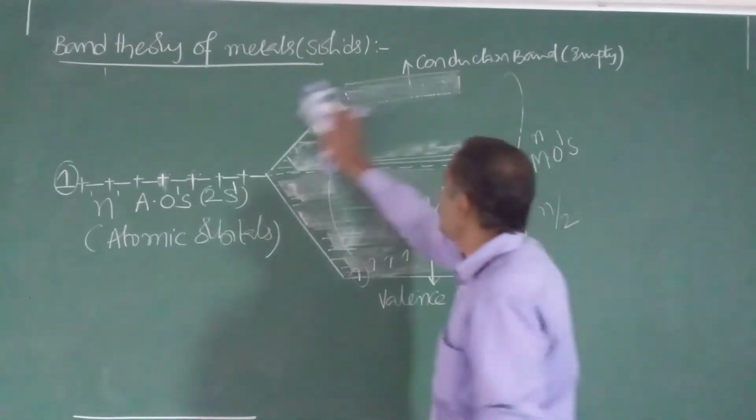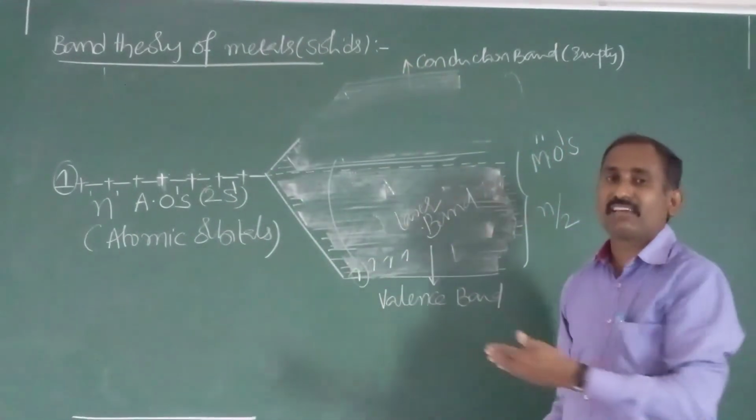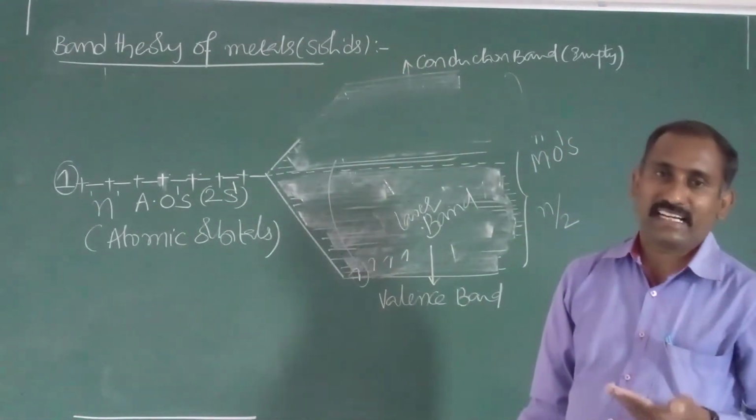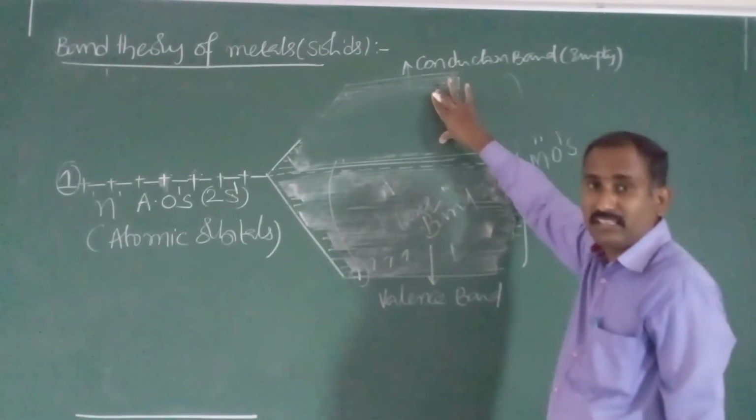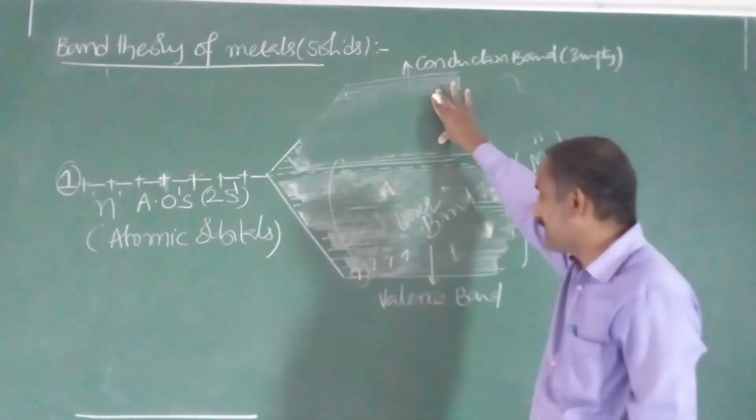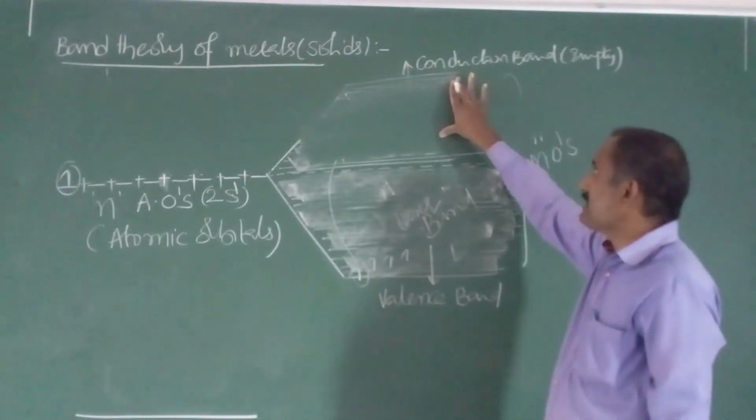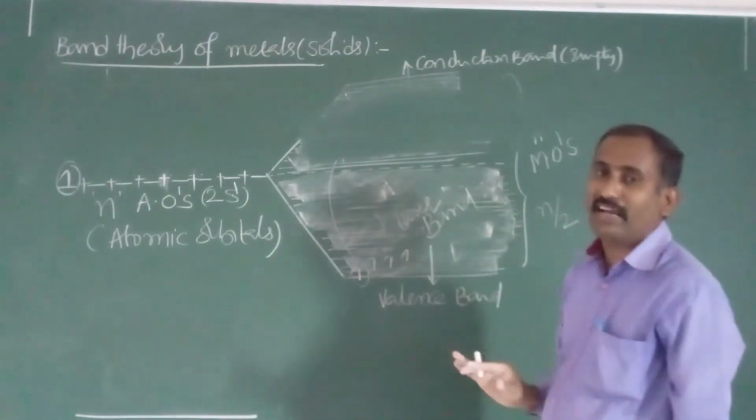If this band is not there, electrons do not flow to the higher level, and then we do not get conductivity. Because of this band, conduction is arising. That's why it is known as conduction band. So the upper band is the conduction band, and the lower band is the valence band.